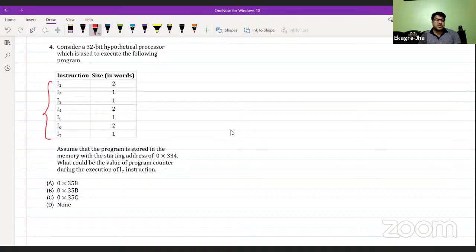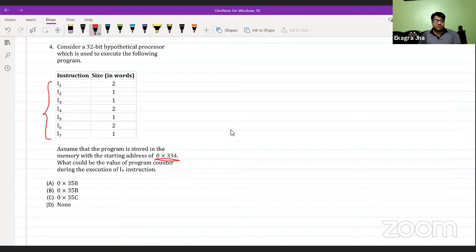Seven instructions are there in the program, and they take their own sizes in words. I1 takes 2 words as a size, some of the instructions take 1 word as a size, and so on. Assume that the program is stored in memory with the starting address 0x334. This is a hexadecimal representation of the address. So this program is going to start at address 334 in hexadecimal.